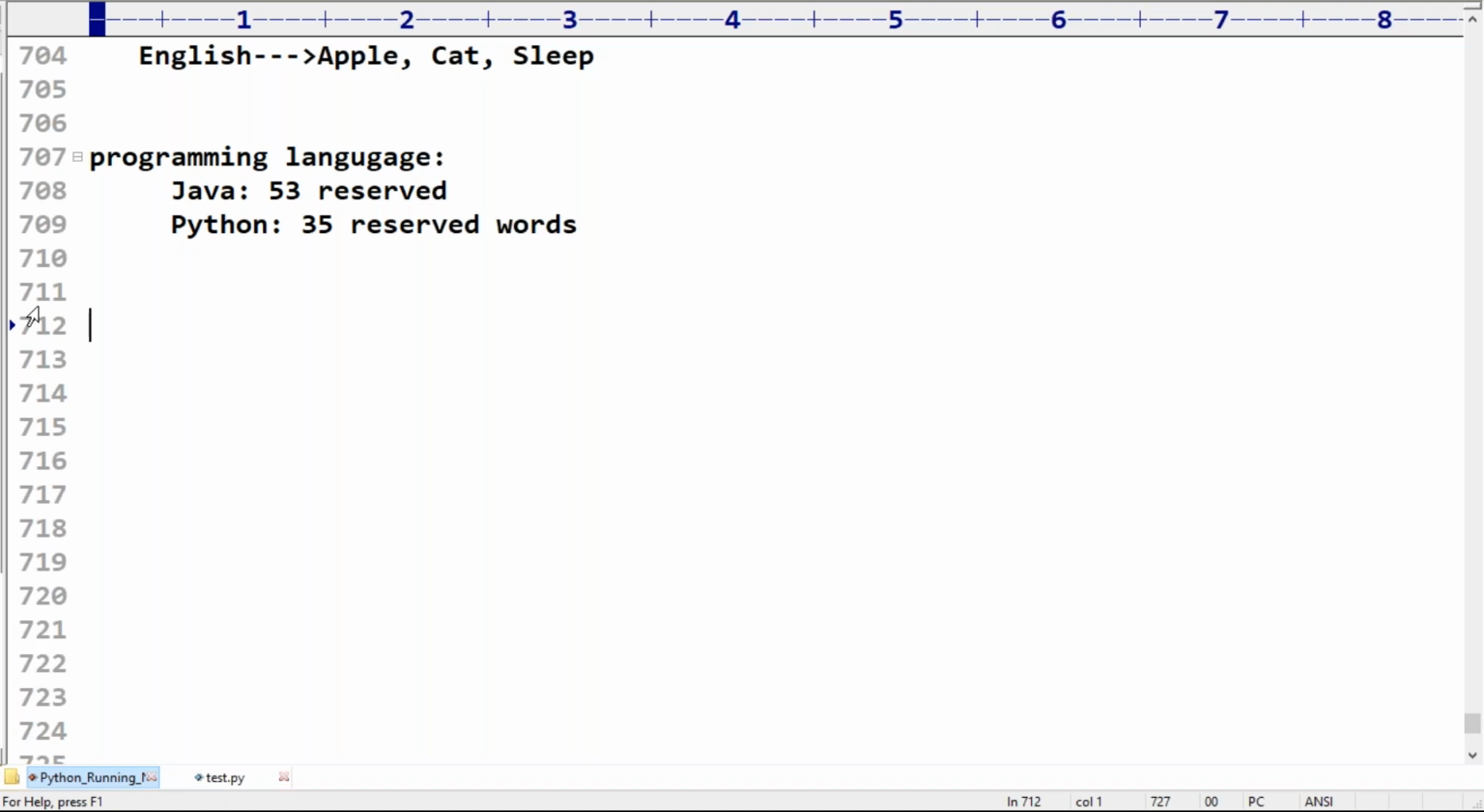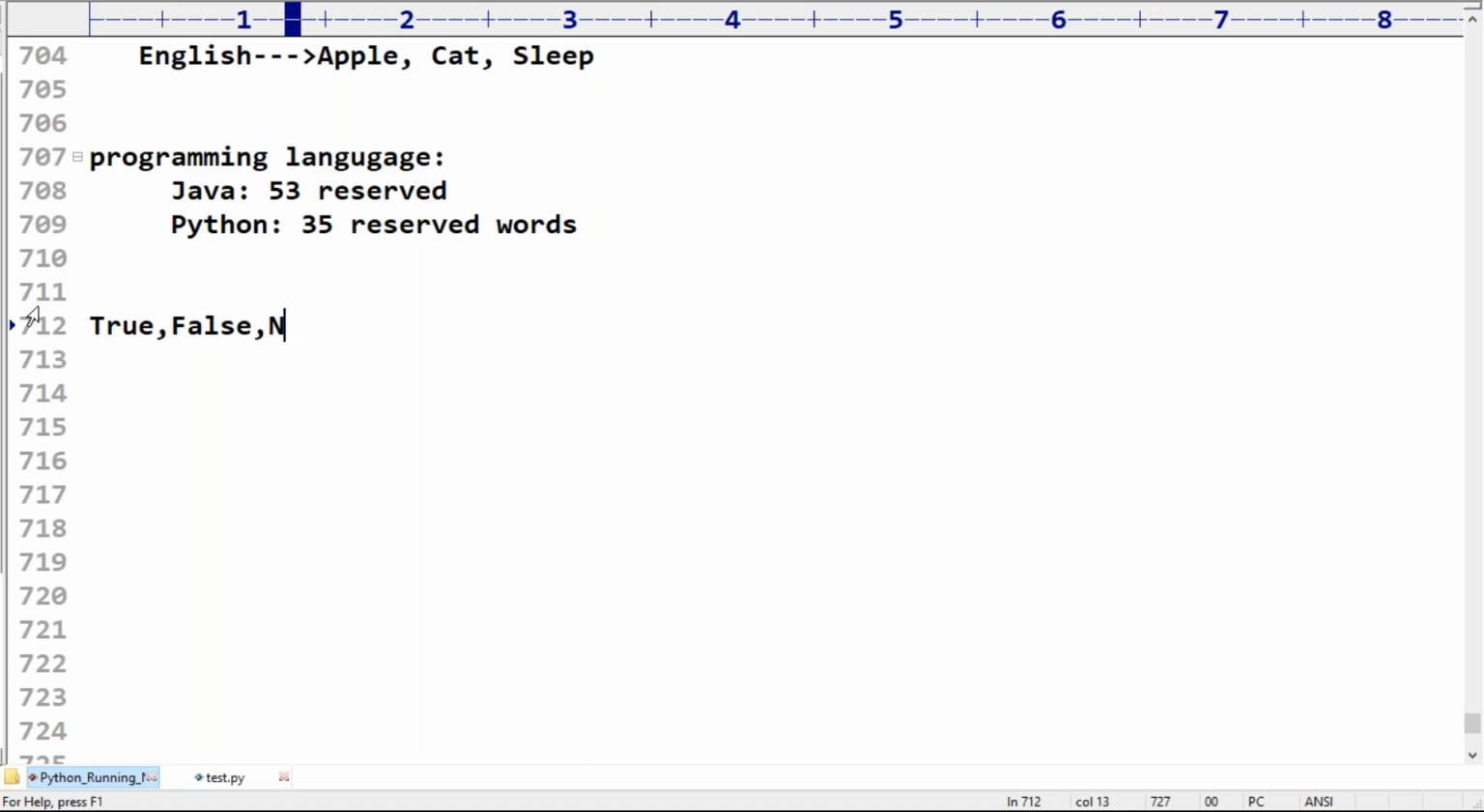Do you want me to list out these 35 reserved words? Yes, why not? Just observe that, sir. The first one here, of course, numbers are not required. True is there. Okay, False, None.